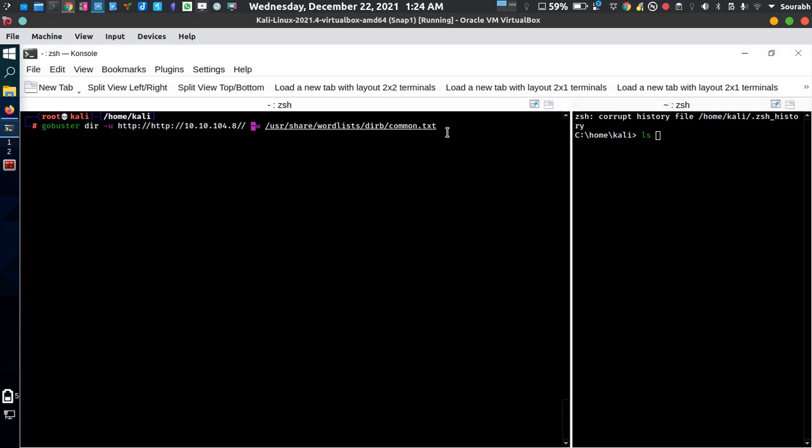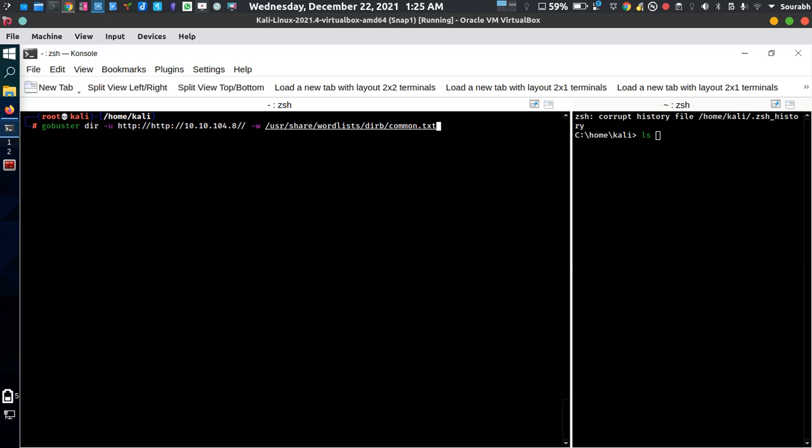Okay, so we just need to hit enter. What does the -w mean? It stands for wordlist. And what is this common.txt? Common.txt holds different kinds of potential folders for the web server itself, like panel, HTML, etc. And it is going to brute force this entire common.txt file against this particular web server. So if any potential folder can be found, then we get access to that.